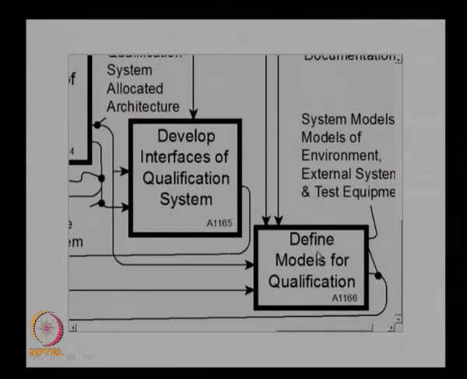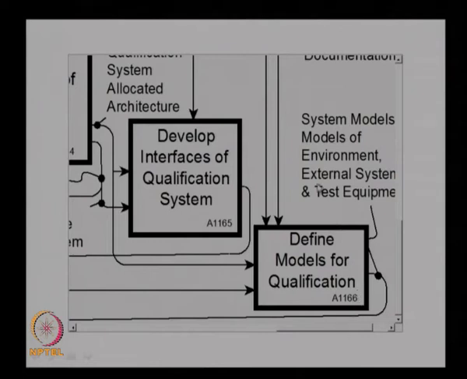So in this case this is the additional function we provide, the others are common to any system design, but here we have some system models for qualification. We need to develop models which represent different situations like environmental situation or the operating situation. So that kind of models also will be developed for qualification.